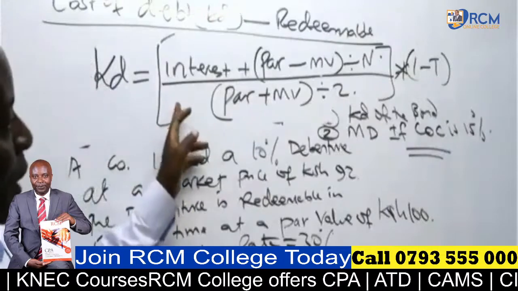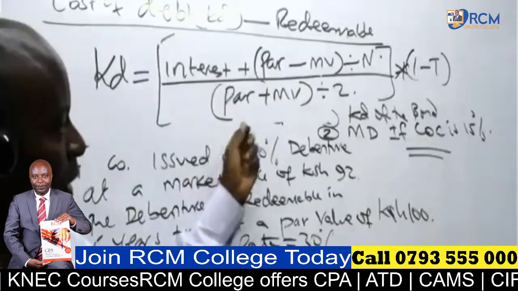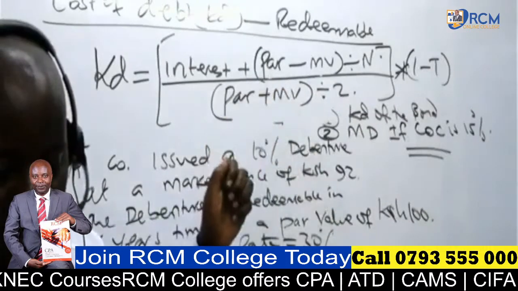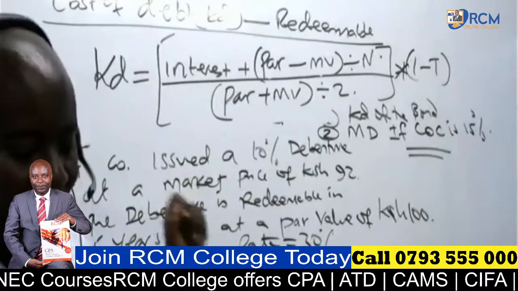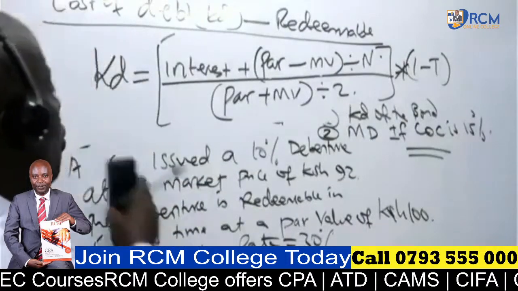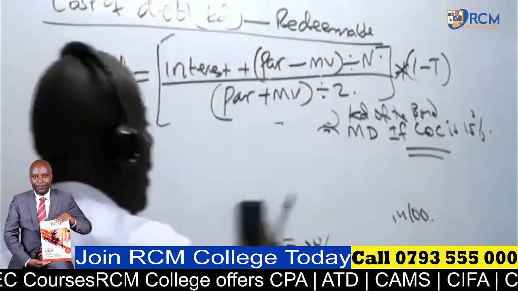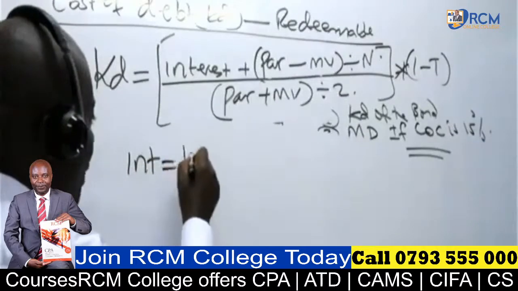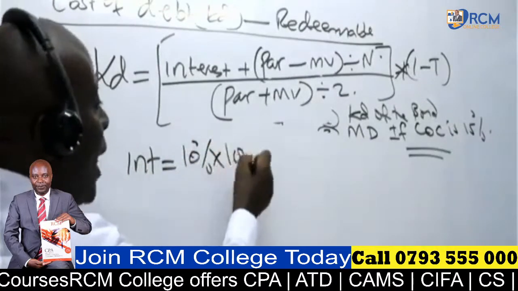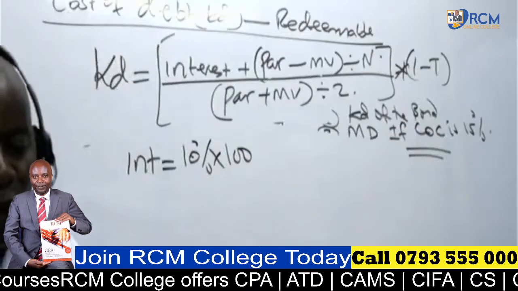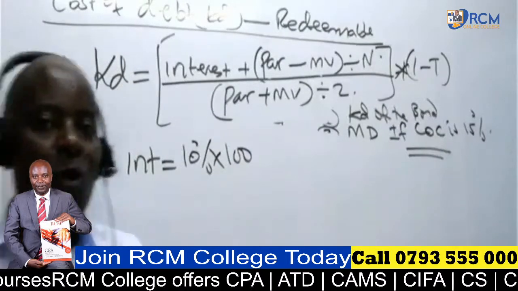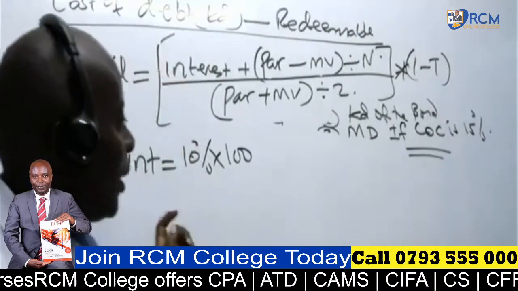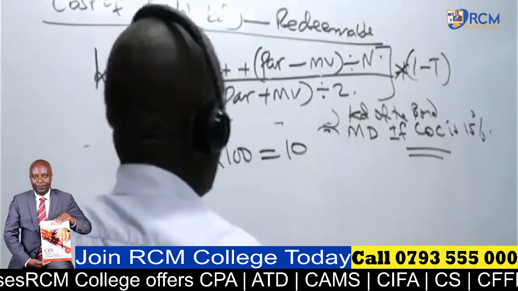So we have here the interest amount plus the capital gain. I have bought this thing for 92 and I'll get back 100. So let's now do this question pretty fast. What is this KD? Do we have the interest amount? We know that the interest will always be equal to the coupon rate times the par value. Interest rate has never been multiplied with the market value. It is the 10% times the par value. So this gives me 10.